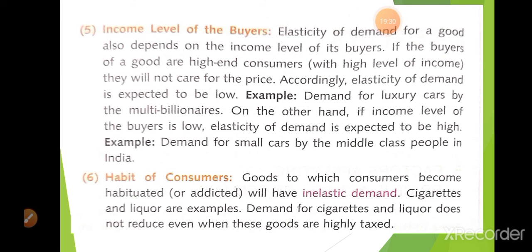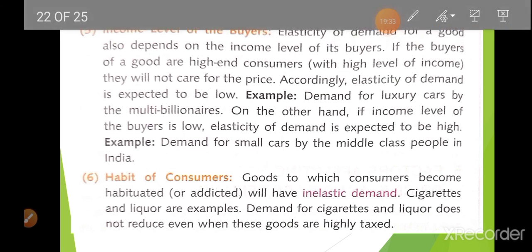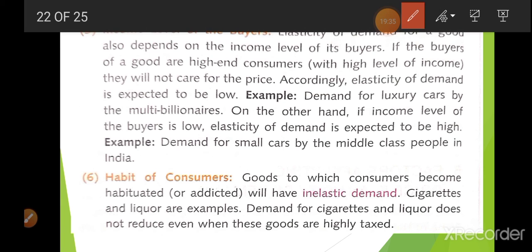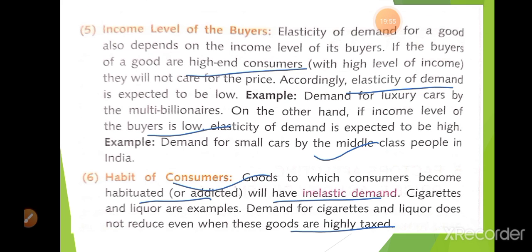Next, income level of the buyer. Whose income is high, for them demand will be inelastic, and for the lower income also inelastic, and for the middle class it will be elastic. Habit of the consumer: if you are addicted or habitual, then it is inelastic. If you are not habitual, then it is elastic.